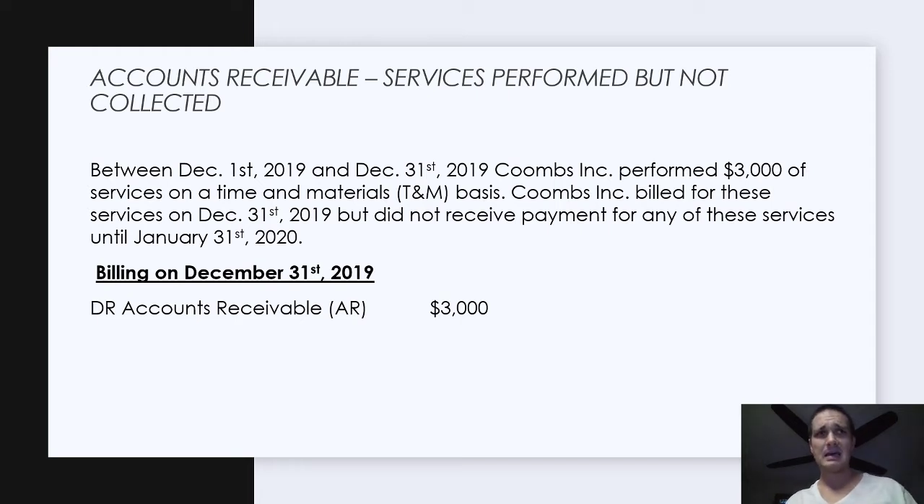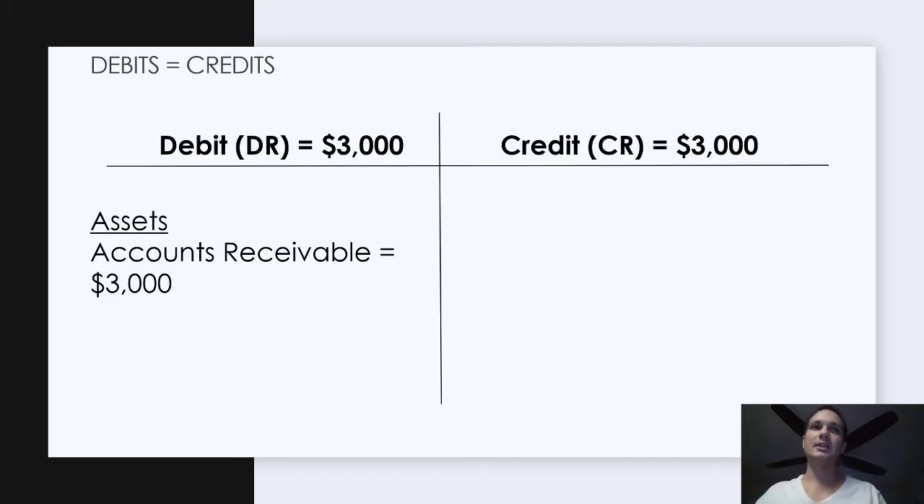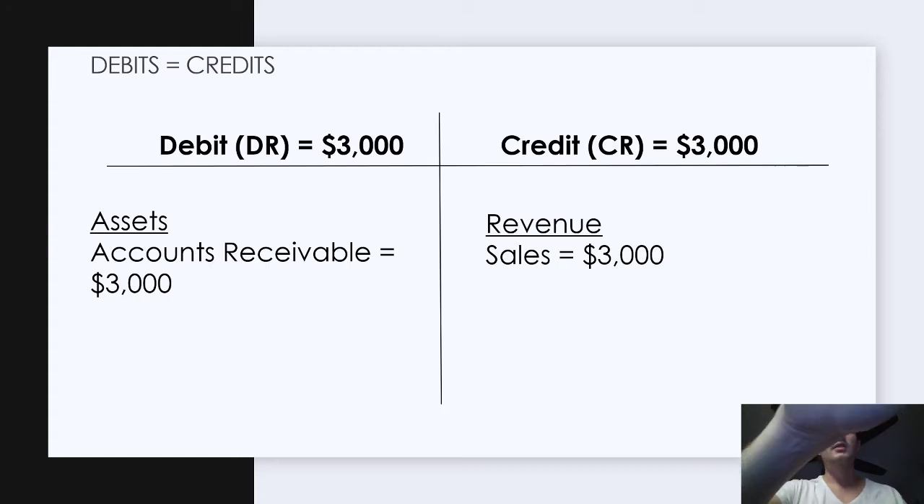So debit accounts receivable for $3,000. Accounts receivable is an asset. Assets have a normal balance of a debit, so accounts receivable is increasing by $3,000, and our sales is also going to increase by $3,000. Sales are revenue. Revenue has a credit normal balance, and so then our debits equal our credits, which we'll see here. So our debits equal 3,000, our credits equal 3,000, and so we have current assets of 3,000 and revenues of 3,000. So that's the first part of the rules of accounting, are that our debits equal our credits.